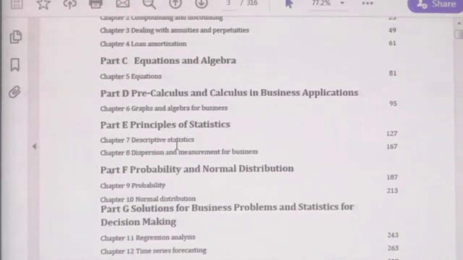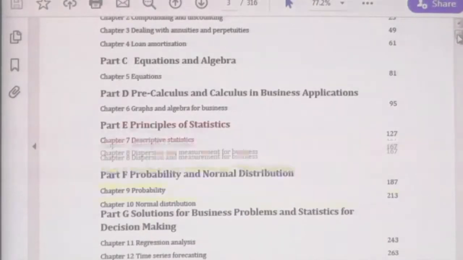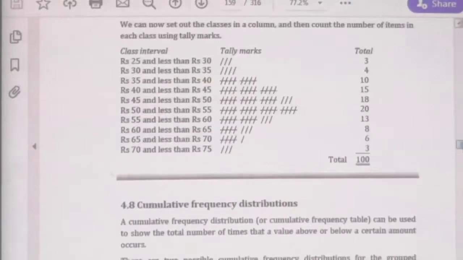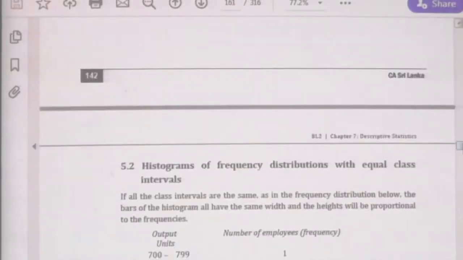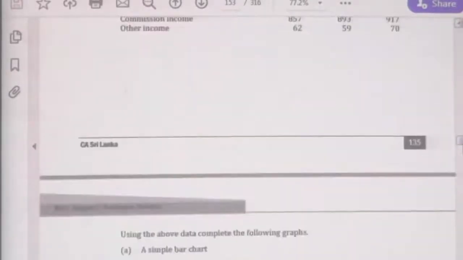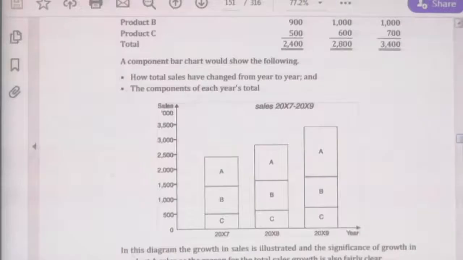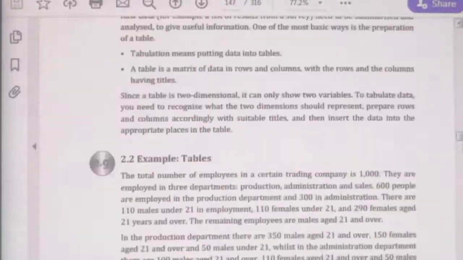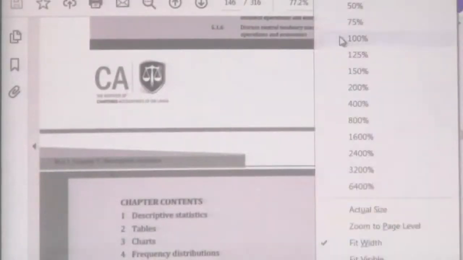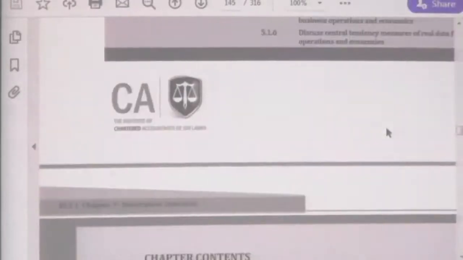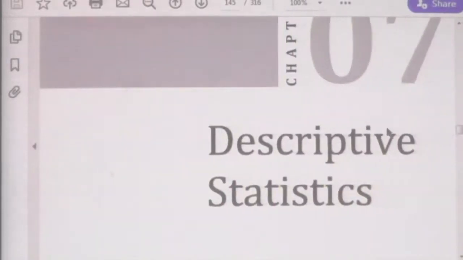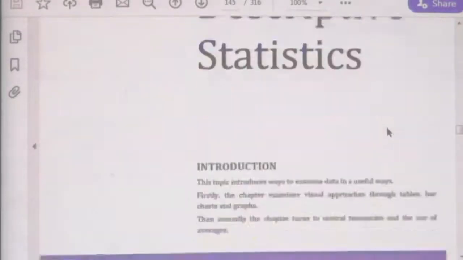Let's take page number 127. To answer this type of question, you had better refer to the chapter. What is this chapter number? Chapter 7. Yes, you need to refer from chapter 7 onwards.